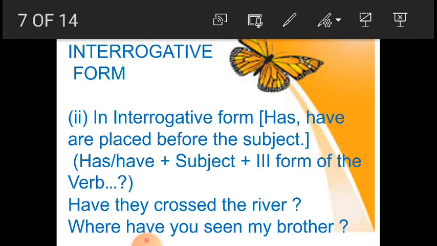So here again where, then the sentence starts with where have. You is the subject, seen is the third form of the verb. So again let us remember that table. See is the first form, its past tense is saw, and the third form is seen.